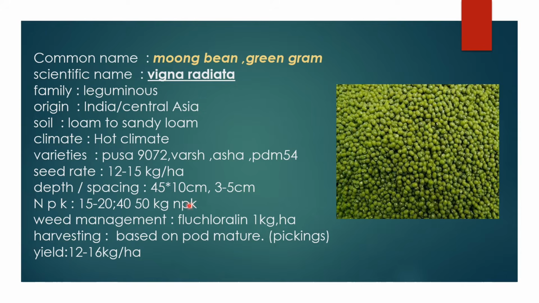Okay, we have to apply both phosphorus and potassium at basal dose only. And for weed management, we have to apply fluchloralin at 1 kg per hectare of seeds, and we have to maintain 800 to 1000 liters of water and spray it to the field. And the harvesting, based on the pod maturity, we have to pick the pods in the main field. Okay, and the yield of green gram is 12 to 16 kg per hectare.